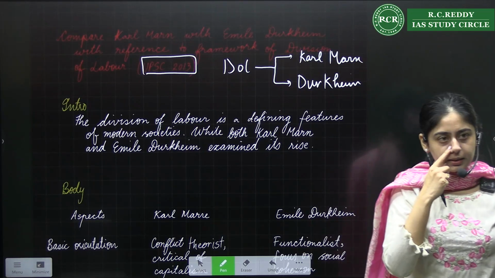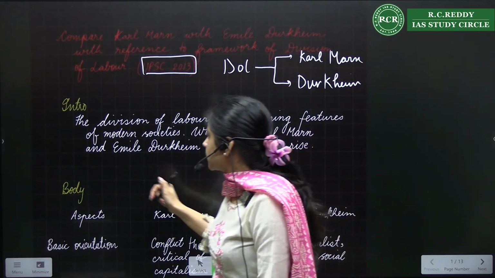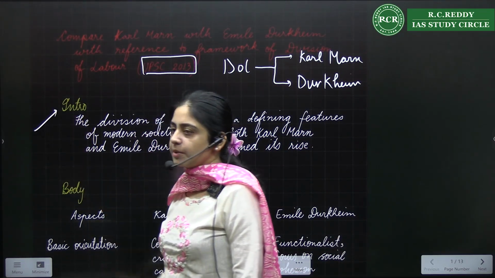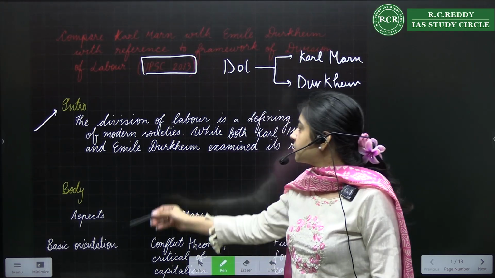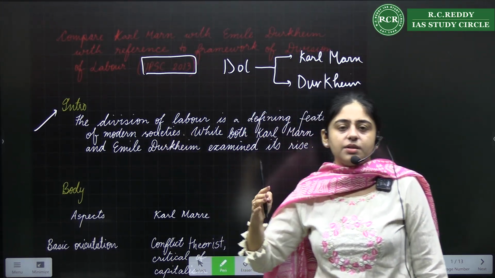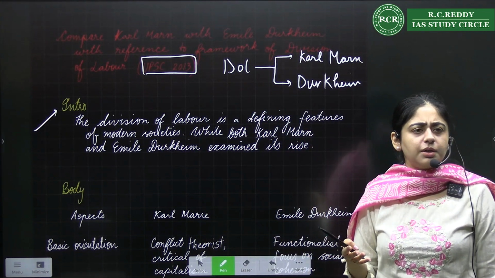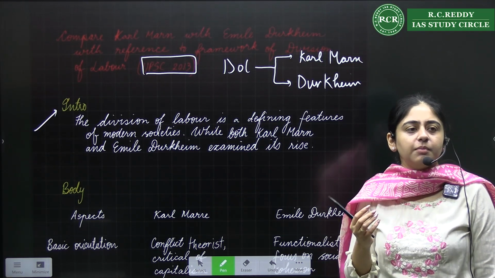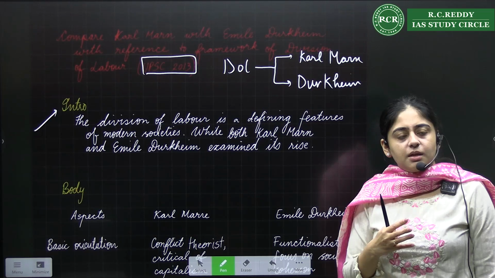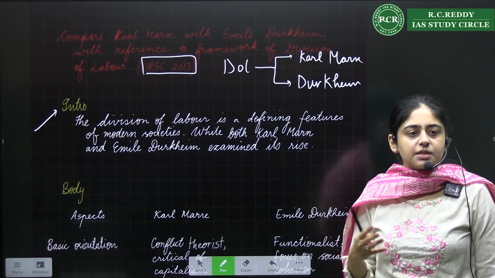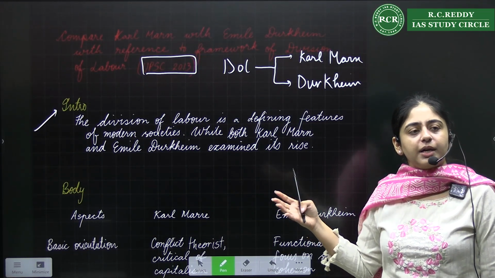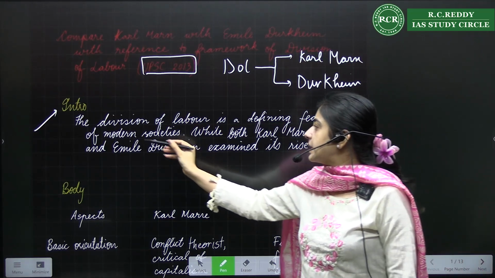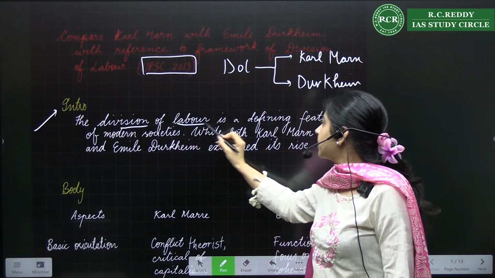So when you are starting with this question, first introduction, short and crisp introduction, right? So here you can just give a general context also. No need to define what is division of labor, right? Because for both of them, the context, the meaning in which they are discussing is very different. So you don't need to define division of labor. You can just generally start the division of labor